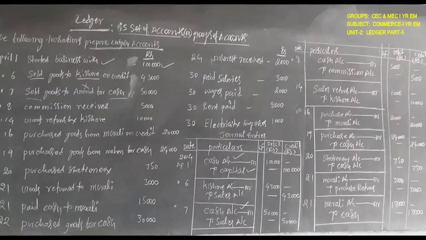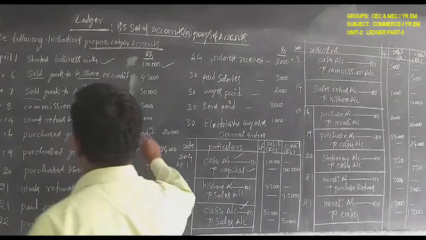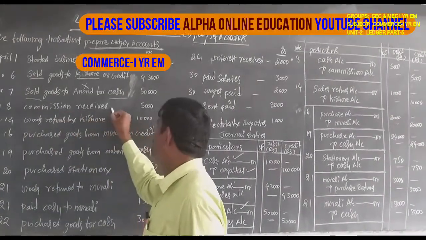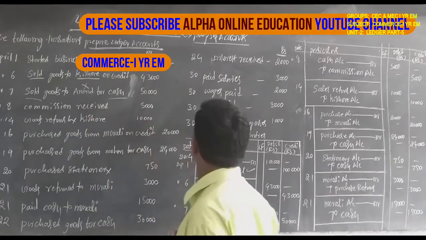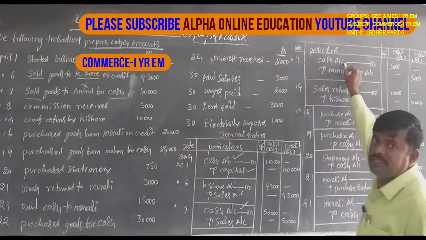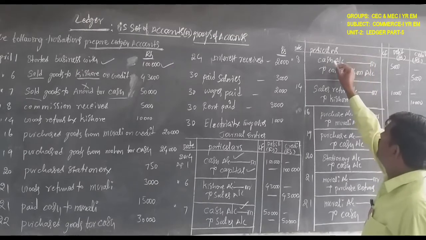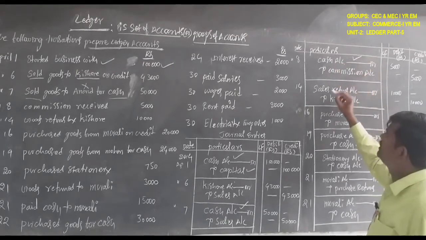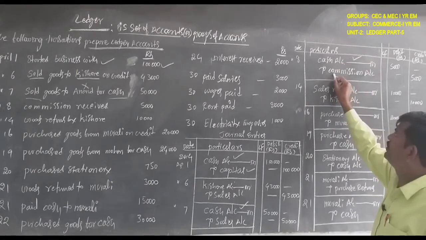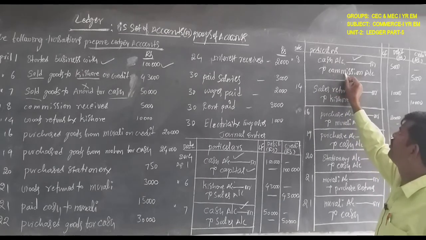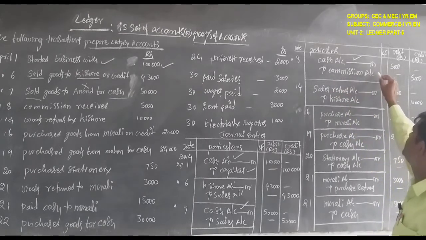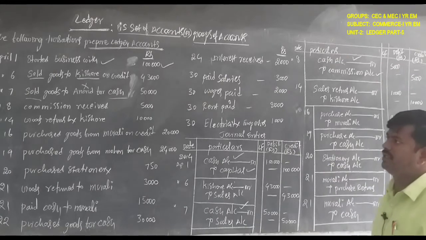Eighth transaction, commission received. There are two aspects. One is cash, and what comes in, debit. Commission is related to nominal account, all incomes and profits are credit. This is the eighth transaction.